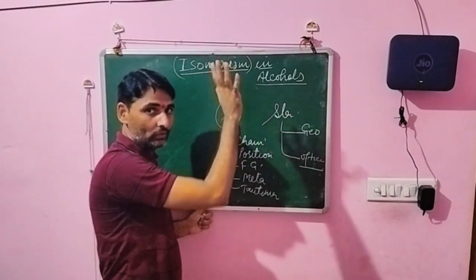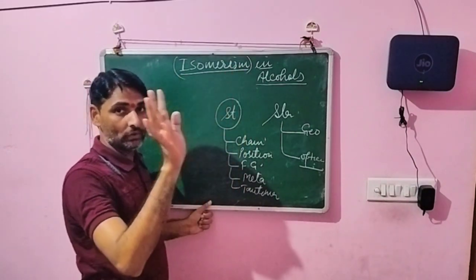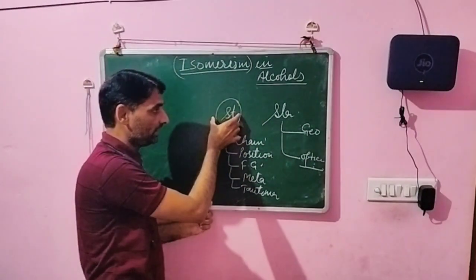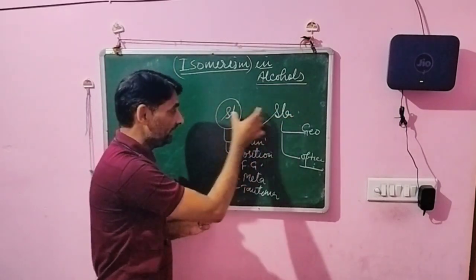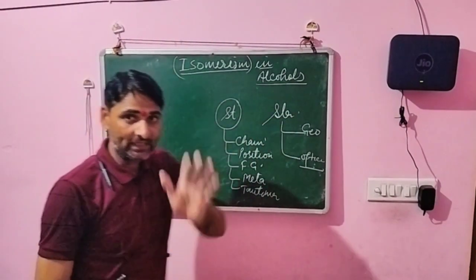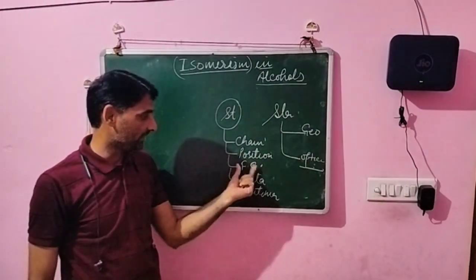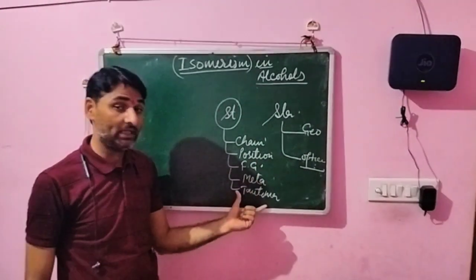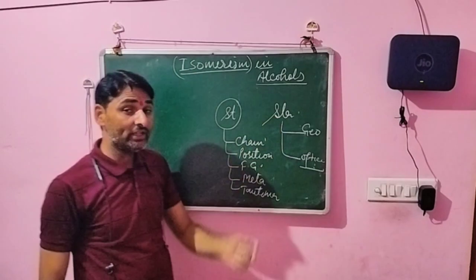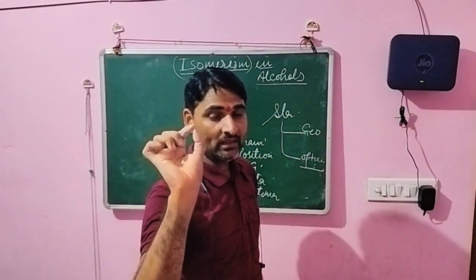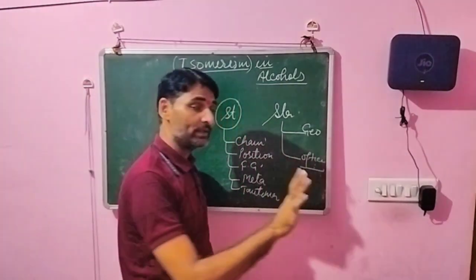Okay, all of you may know that isomerism is of two types, structural and stereo. Structural isomers are 5 types: chain, position, functional group, metamerism and tautomerism. And stereoisomerism is 2 types: geometrical and optical.